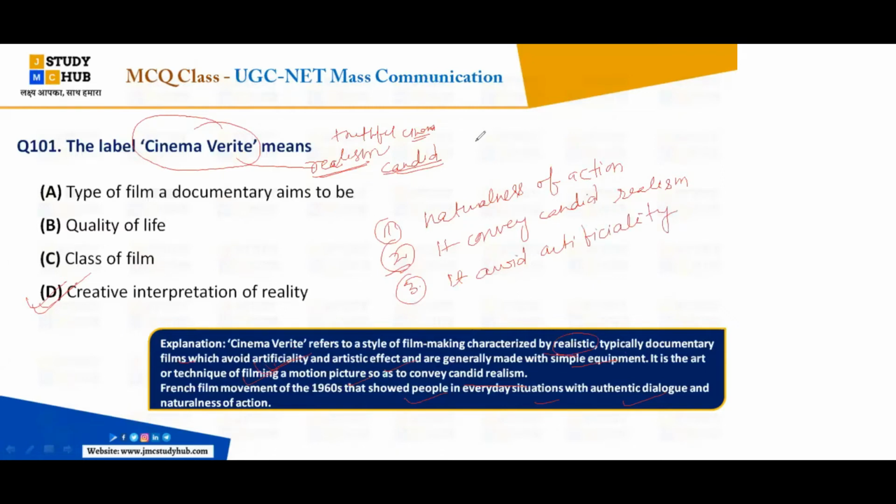Okay, they can alter the questions, like: identify the characteristics of cinema verite. And the fourth option they will give you is all of the above. So what will be the answer, everybody? Very good. The answer here is D, all of the above. Okay, so they can ask you in this way also. Questions can be asked in every way, so please be attentive.